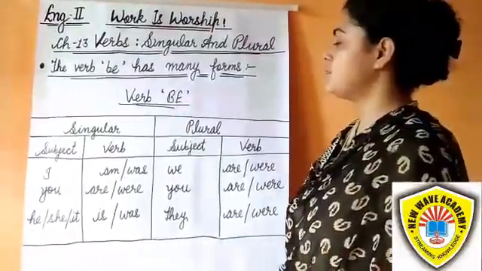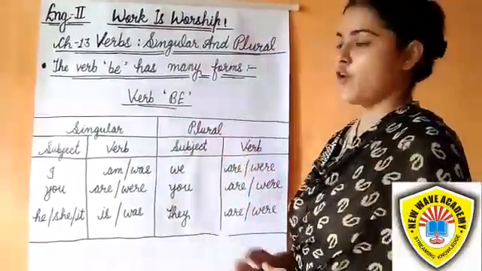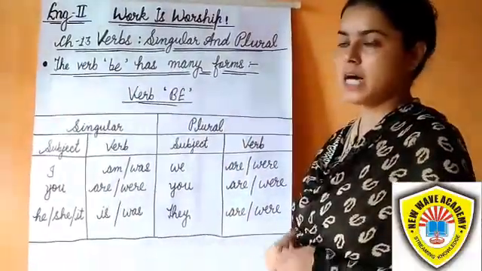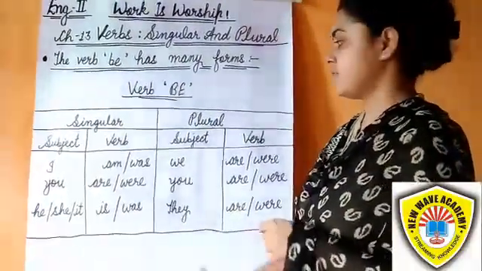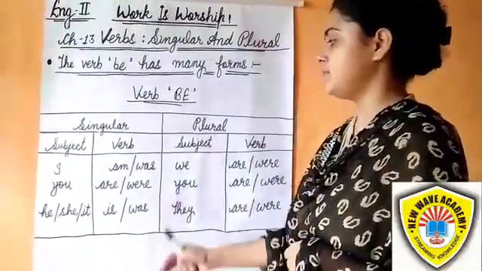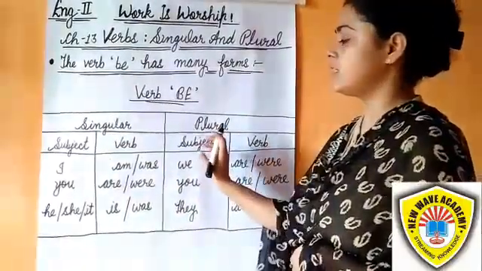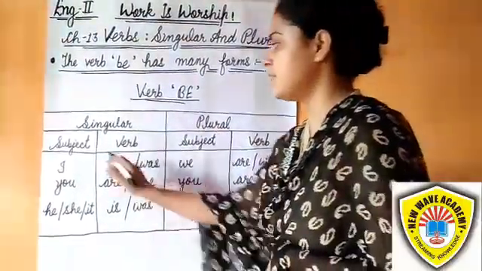So student, the verb be has many forms. Be verbs, for example, is, am, are, was, were, will be, shall be. Singular, plural.